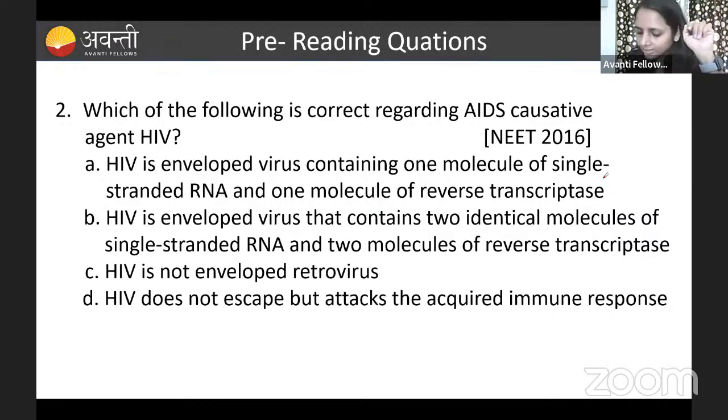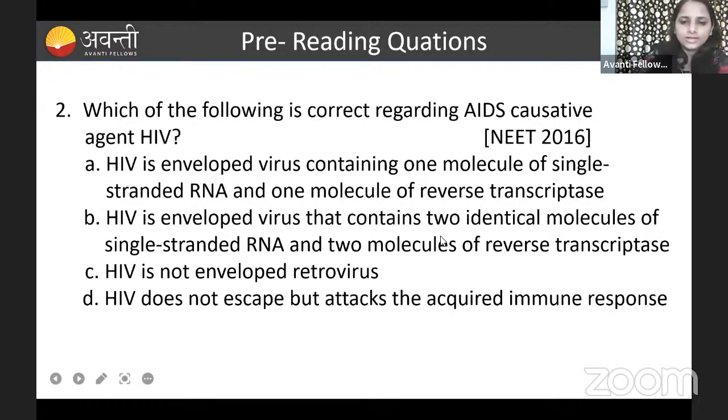Can anyone answer in the chat box which one is the correct answer for this? Student from YouTube, can you answer this question? Easy question. If you know the structure of the HIV virus, you can answer this question. Fine, so let us answer this question, guys.